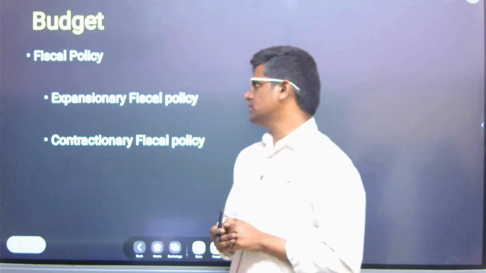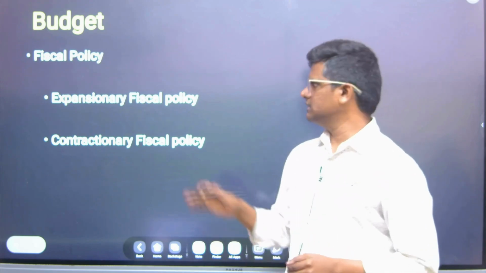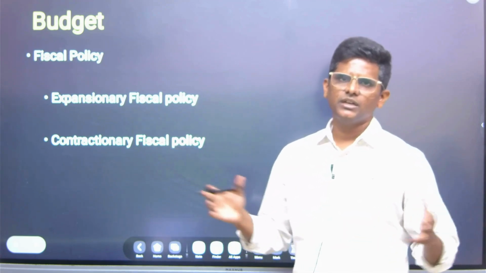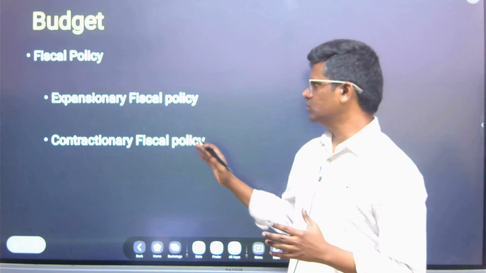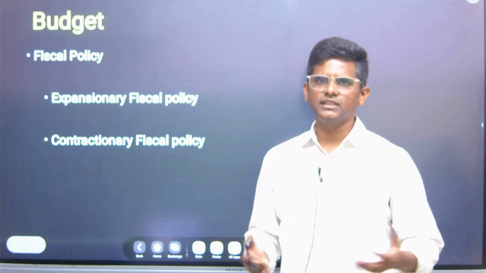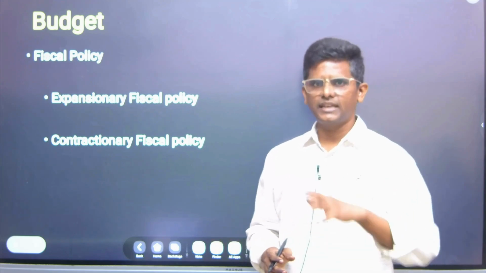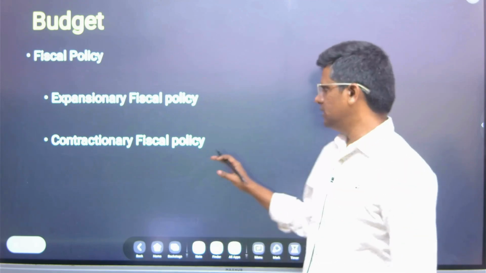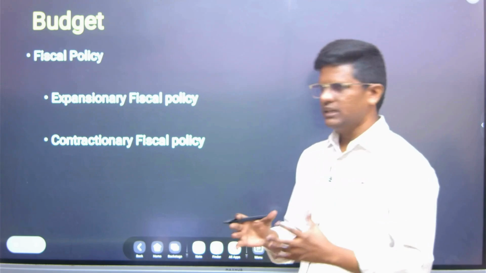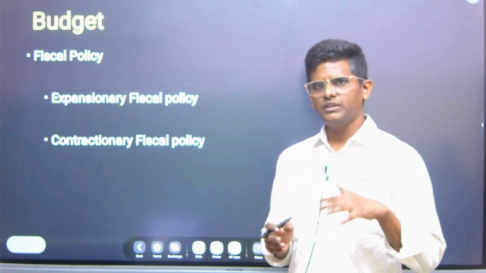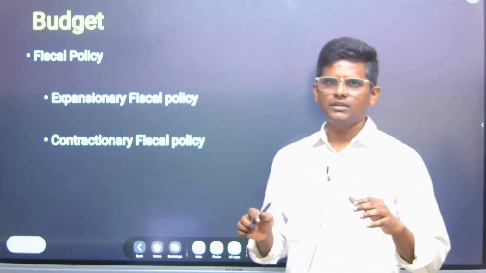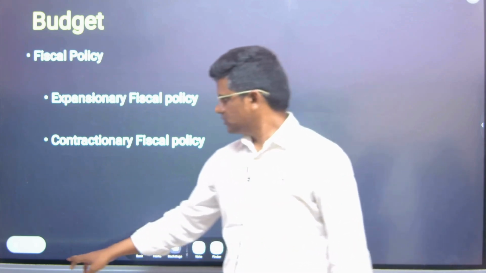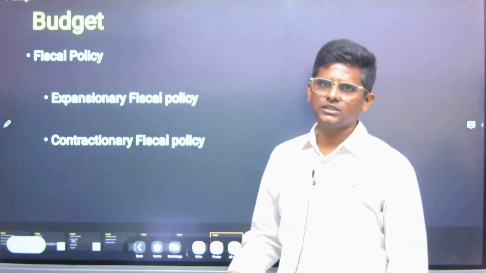So expansionary fiscal policy is used when a downturn is there, and contractionary fiscal policy when the economy is heated up. When the economy is heated up, a lot of money is there with the people, so the government increases the tax and sucks up the money from the economy, and spending is also reduced. So basically we want to reduce the heat of the economy. Government manages these two based on the situation required. When the downturn is there, expansionary fiscal policy is good to revive the demand.